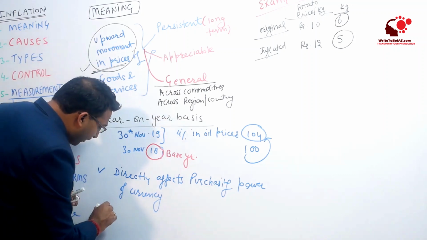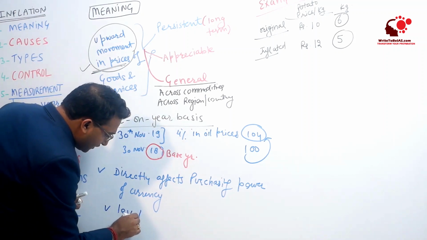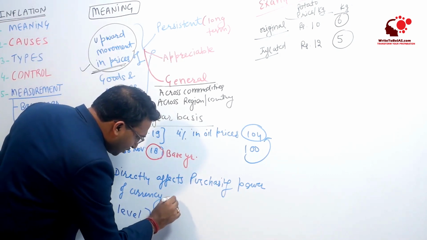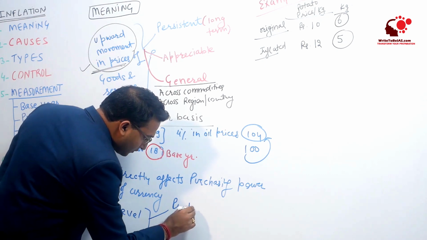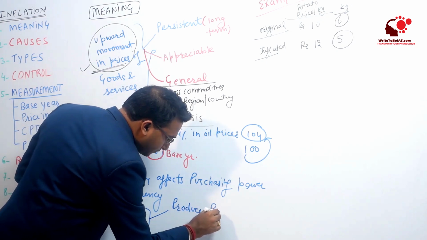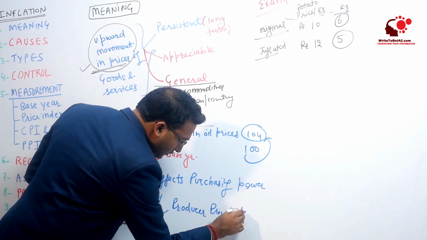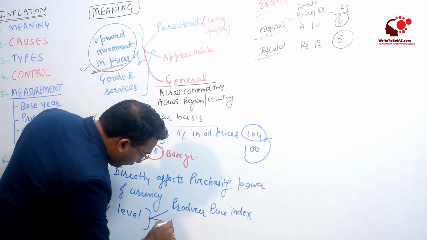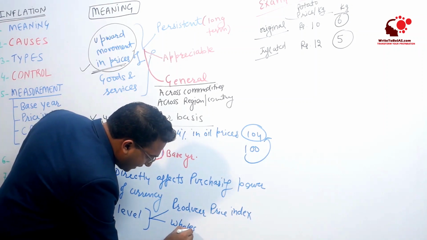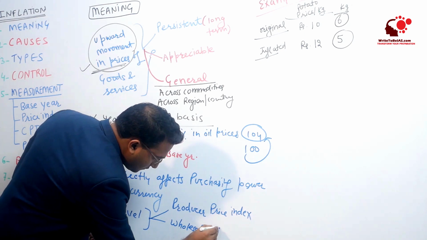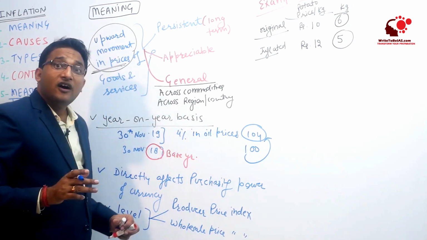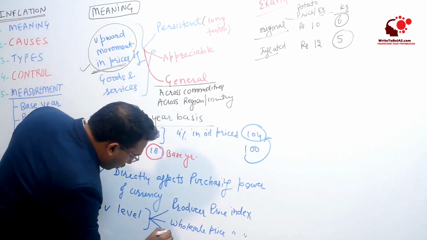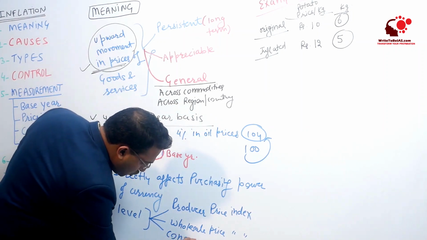Now there are different levels at which this inflation can be calculated. It can be calculated at the production level, which is called the producer price index, or it can be measured at the wholesale price level, which is called the wholesale price index, or ultimately it can be calculated at the consumer level also, which is called the consumer price index.